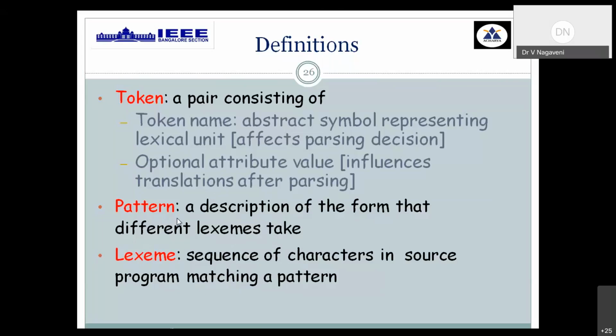Once you identify the group of characters as a lexeme with respect to a pattern, we are able to transfer that lexeme into a token. Any token has two components: first the token name, followed by an attribute value, which is optional. The name of a token is compulsory. It's a unique symbol we assign for each and every identifier or operator, which helps convey some information for the further phase. The attribute value gives a detailed description of that token name, which is not compulsory for every type of token.